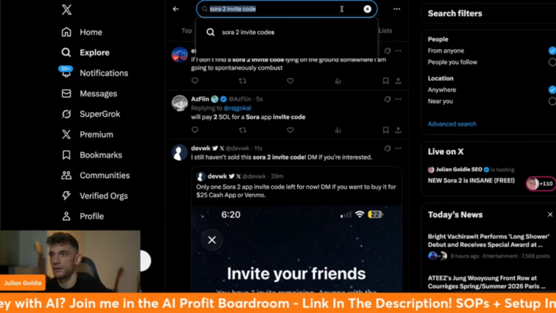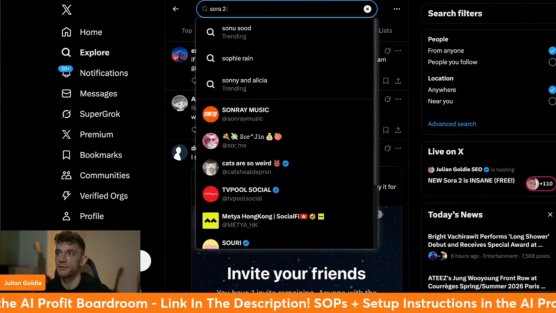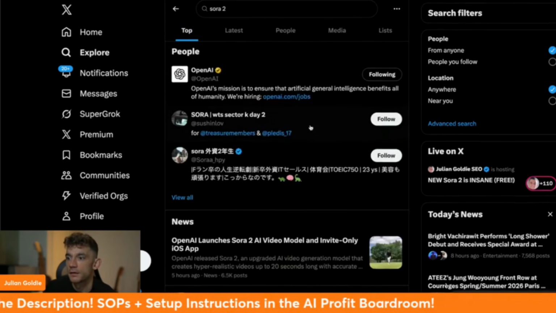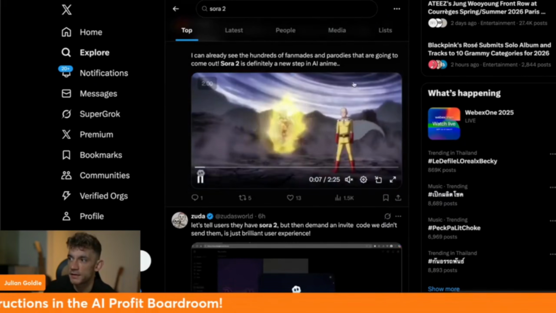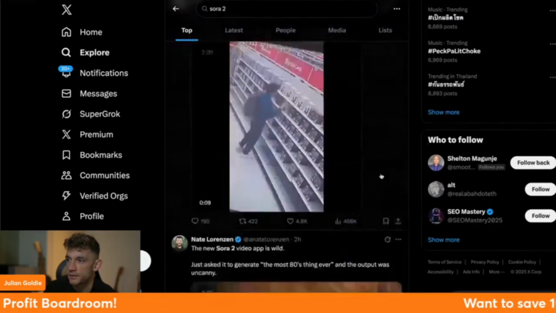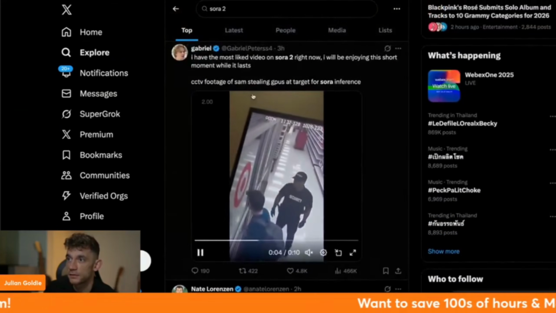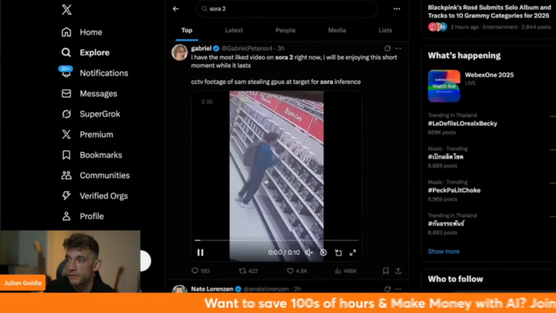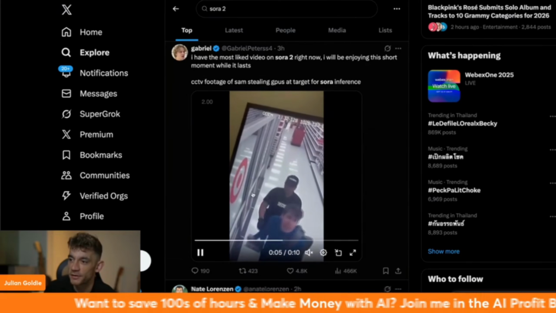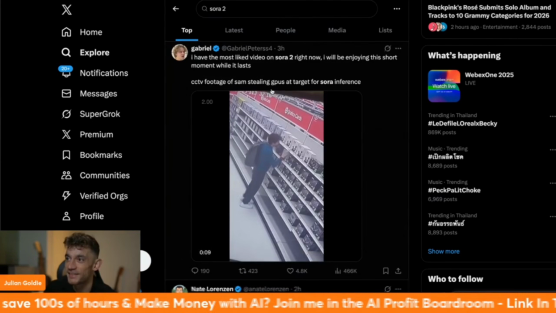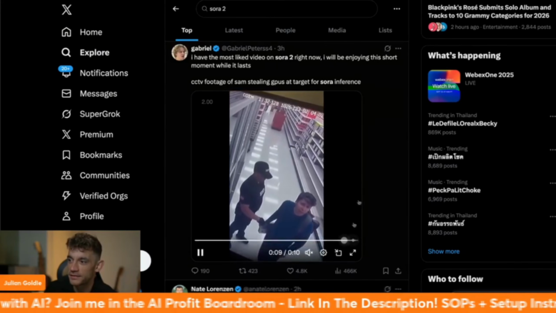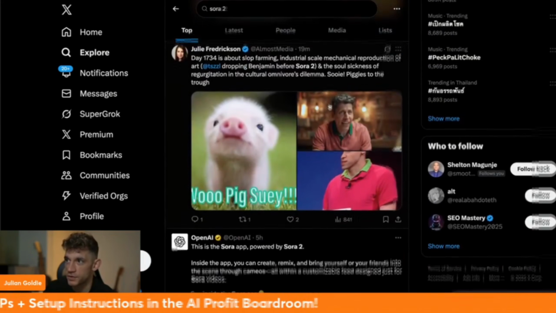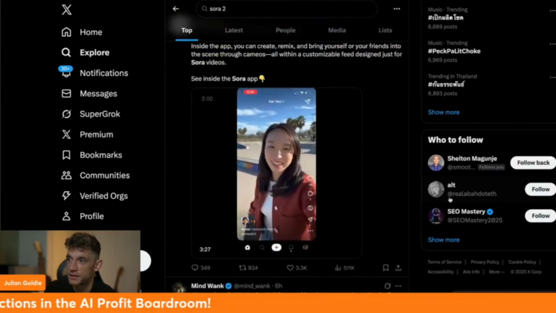So let's have a look at some other generations. If we go over here, what's pretty crazy is you can generate parodies of cartoons. If we scroll down here, this is Sam Altman, not Sam Ovens, stealing GPUs at a Target store, caught on CCTV. And it's really interesting how you can generate videos of real people.